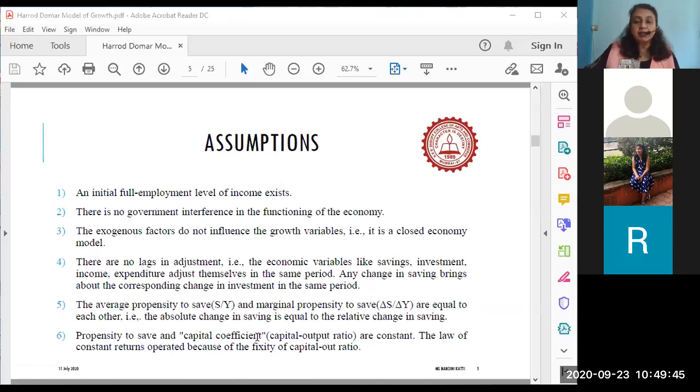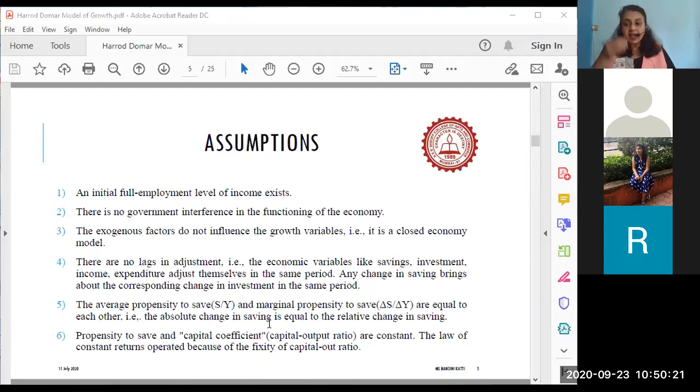Propensity to save and capital coefficient. Capital coefficient is nothing but capital output ratio, which is also called ICOR, incremental capital output ratio, and it ultimately determines investment. So propensity to save and capital output ratio have a connection, and that connection is through one variable, and that variable is I, or investment.